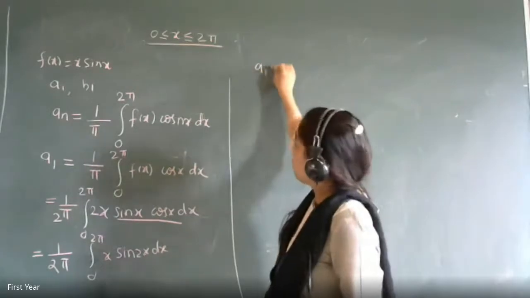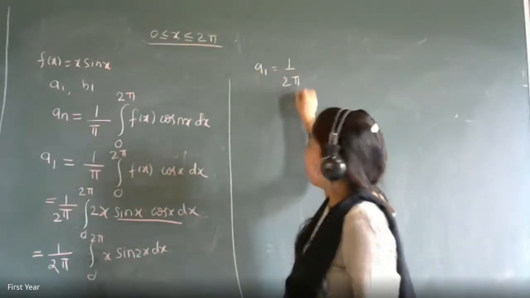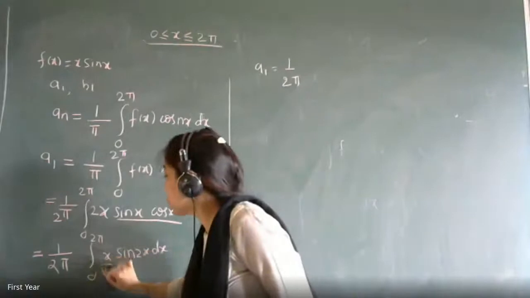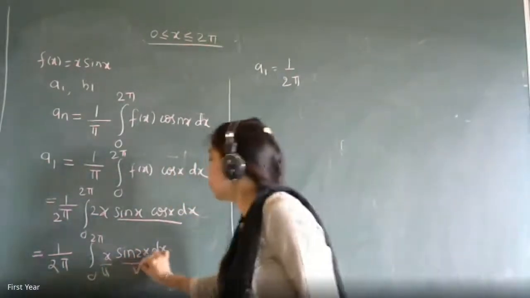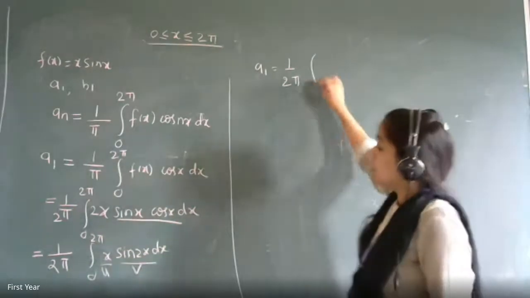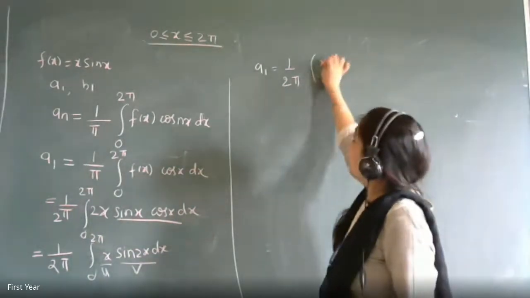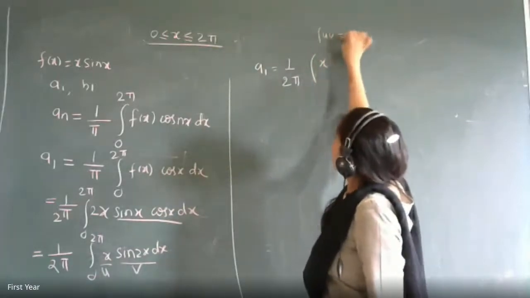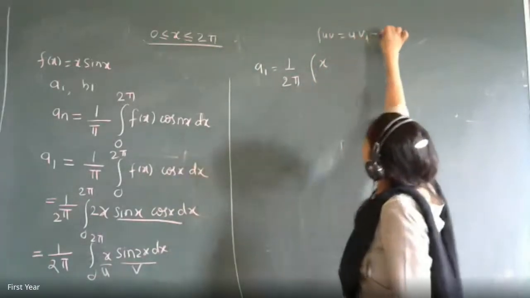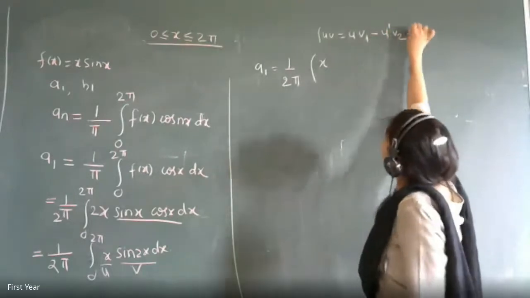U into V1 minus U dash V2. Very good. So A1 is equal to 1 by 2 pi. What will be U, whose derivative is becoming 0? X. So X will be U and sin 2x will be V. The formula for integration of UV is U V1 minus U dash V2 plus dot dot dot.